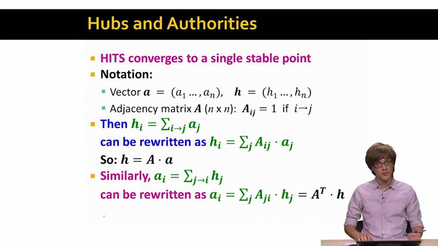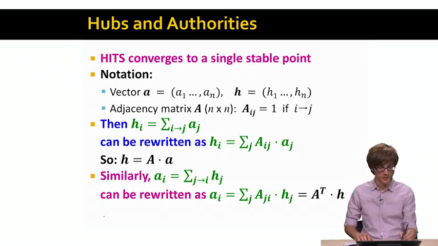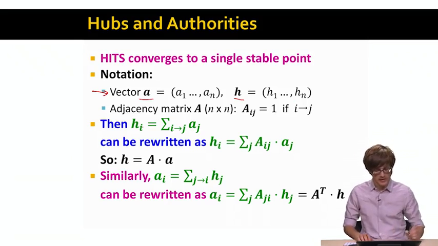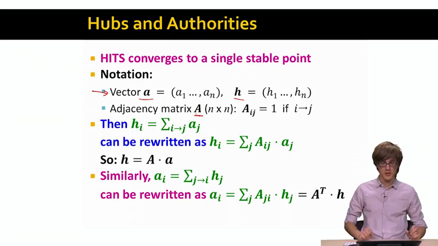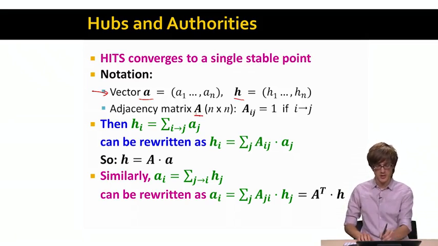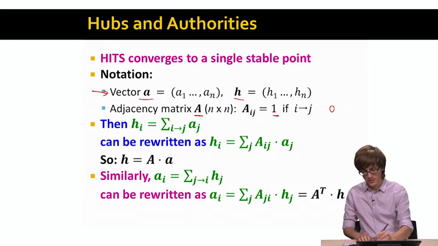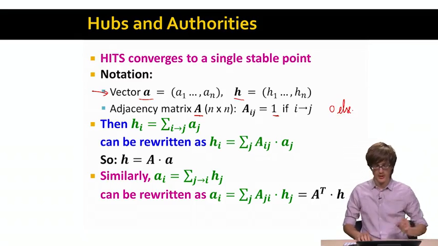So the way HITS works is the following. As I mentioned before, we have the vector a, which is a vector of authority scores. We have the vector h, which is a vector of hub scores. And then we have the adjacency matrix A. We will now use this to denote the adjacency matrix, where A_ij equals 1 if node i points to j, and 0 otherwise. Okay?